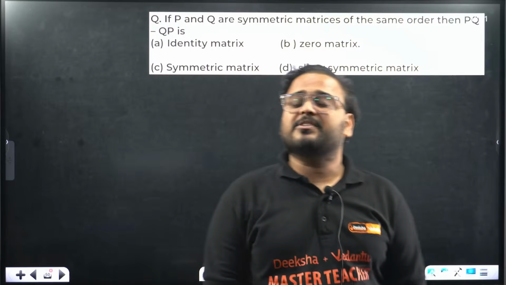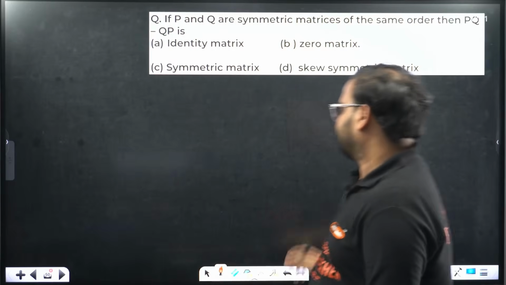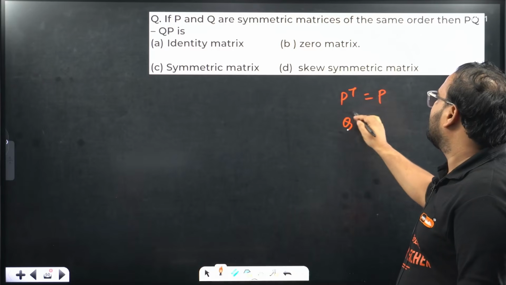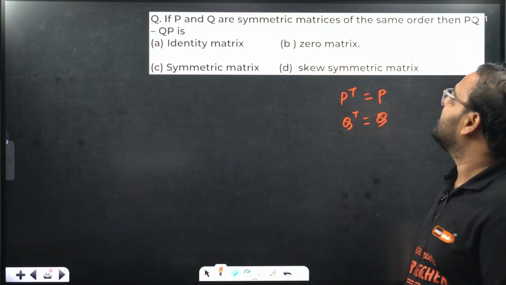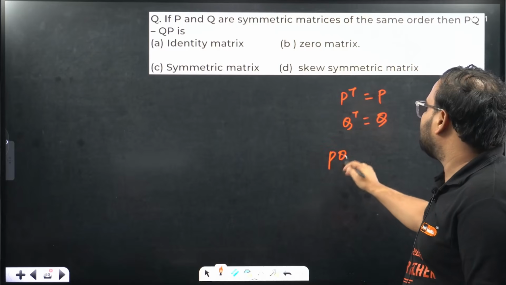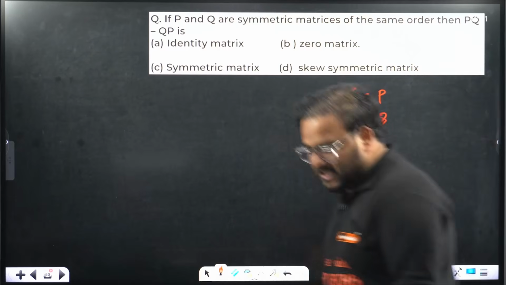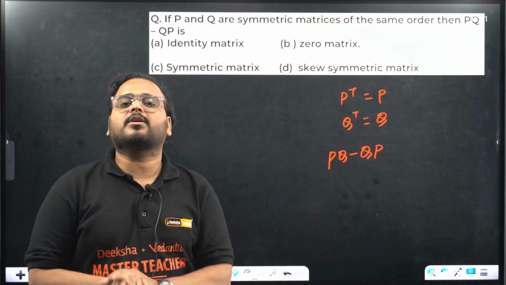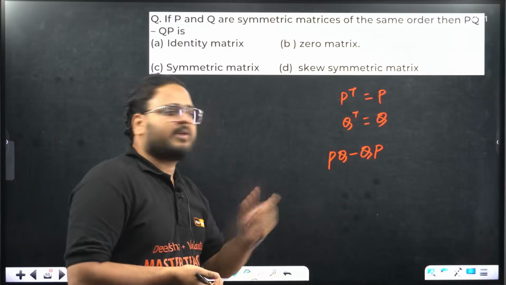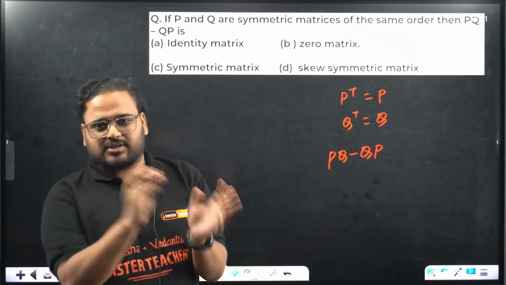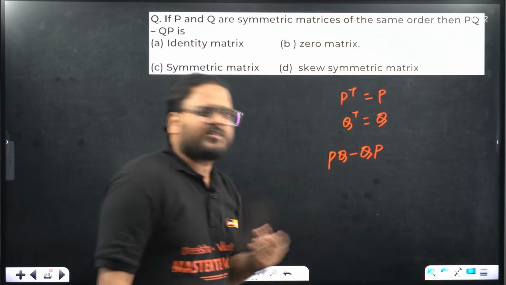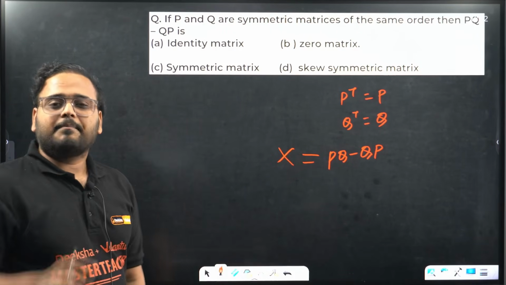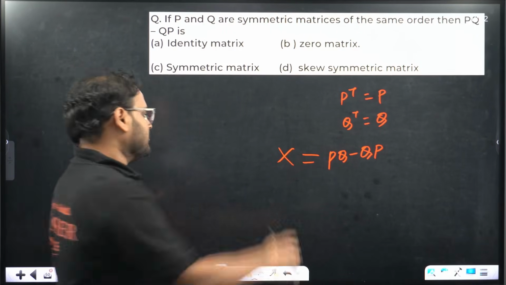If P and Q are symmetric matrices of the same order. What it means? P dash, P transpose is P, Q transpose is Q. Symmetric matrices. Then what is PQ minus QP? They are asking us, what is PQ minus QP? Now, let me ask you, product of two matrices is what? A matrix, sir. It means PQ is a matrix. Product of another two matrices, Q and P, also a matrix. Difference of two matrices is also a matrix. Then assume this to be the matrix X. PQ minus QP is also a matrix X.